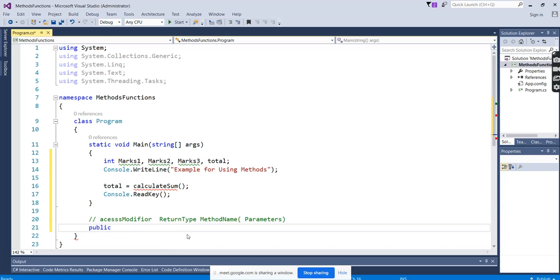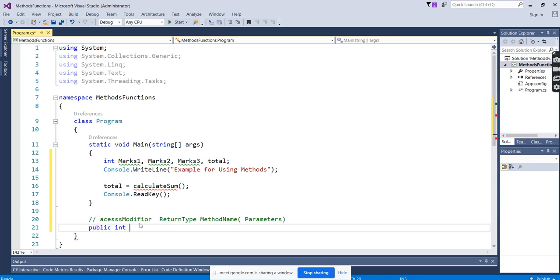After the access modifier, what is the return type? What will the return type be now? What I am doing is a calculation, and it is a calculation for integers. Then the output will be an integer only, right? So I need to return an integer value back. To whom should I return? This total. As of now, this total's default value is 0. So I am using this sub function to calculate. After calculating, this total must be assigned a value, right? So the assigned value will be an integer. So I will return the integer data type.